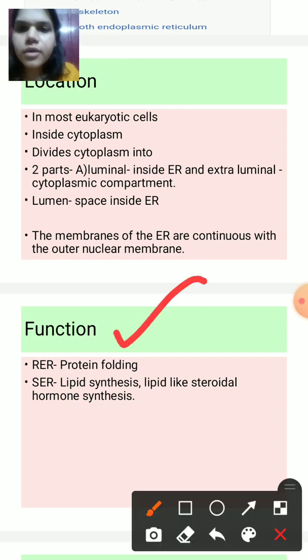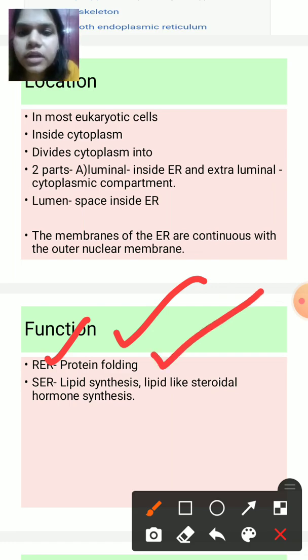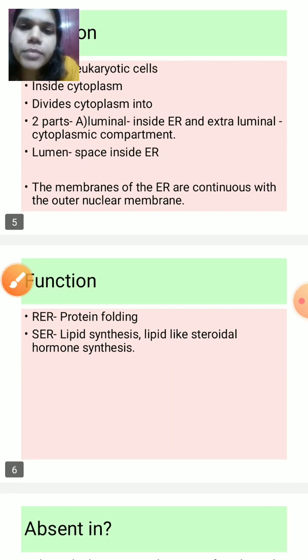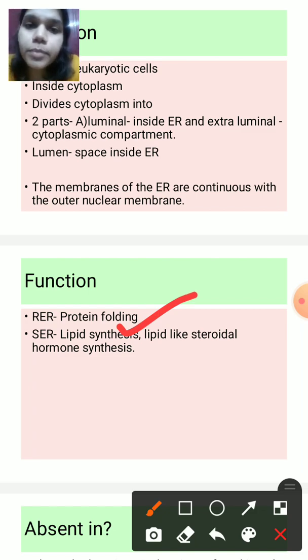Next, we have the functions of this endoplasmic reticulum. So RER, rough endoplasmic reticulum, is exclusively involved in protein folding. Okay. And remember Golgi apparatus, that we will study in some next lecture. It is involved in packing of the proteins. Remember the two different terms. One is packing. Golgi apparatus is involved in packing, whereas in folding this ER is involved, basically RER. Then we have smooth endoplasmic reticulum. It is involved in lipid synthesis and lipid-like steroidal hormone synthesis.